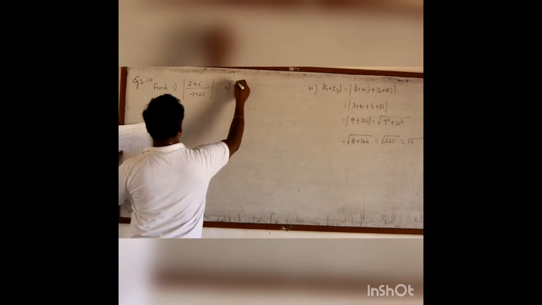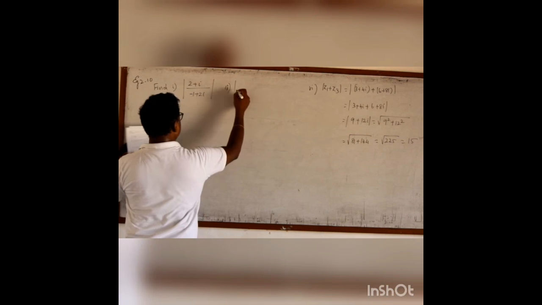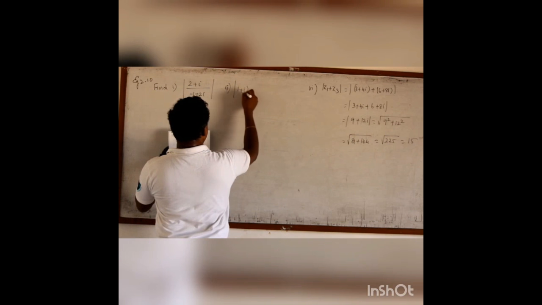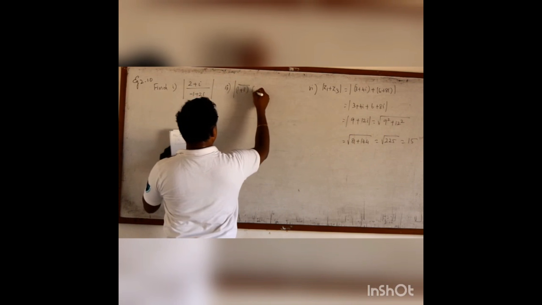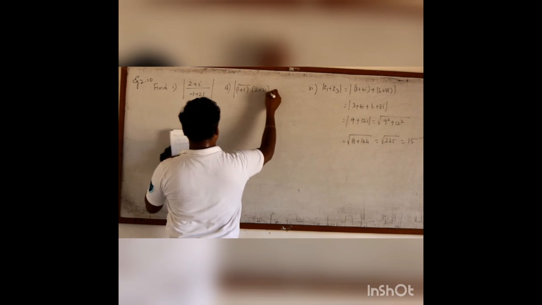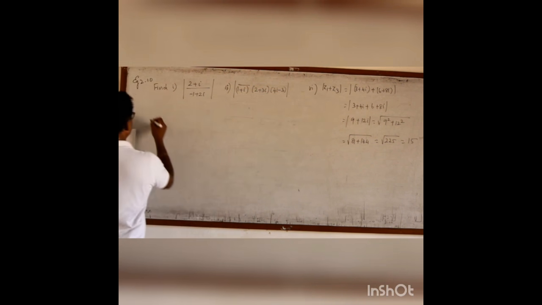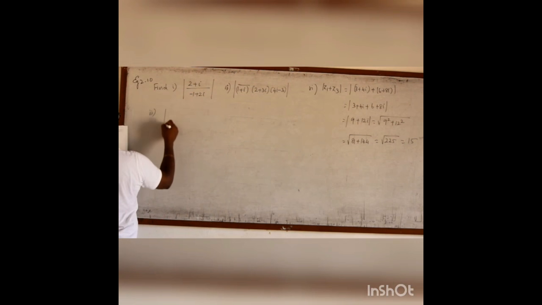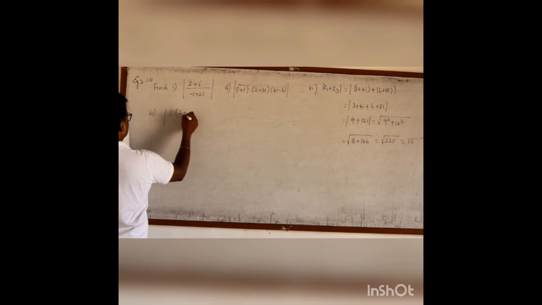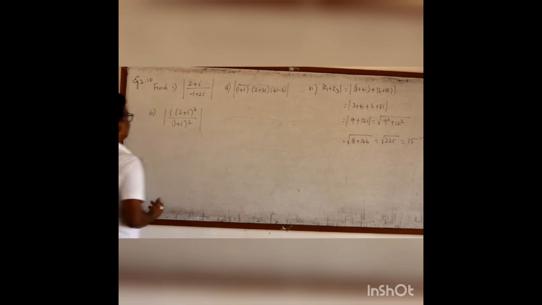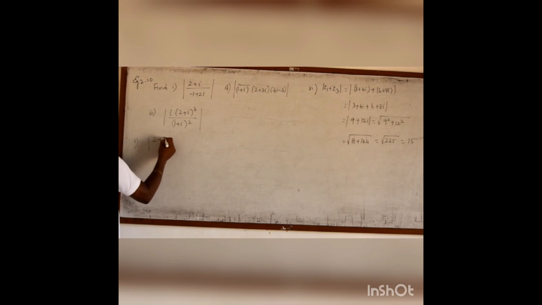Second one, modulus of 1 plus i the conjugate, 2 plus 3i, 4i minus 3. Then third question, i into 2 plus i the whole cube by 1 plus i the whole square.